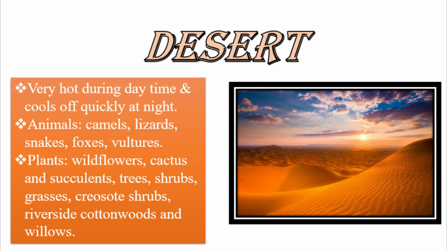What type of plants and animals live there? There are camels, lizards, snakes, foxes, vultures. All these animals live there. Different types of plants are also present there, like cactus, wildflowers, trees, shrubs, and different types of grasses. All these are present in desert ecosystem.